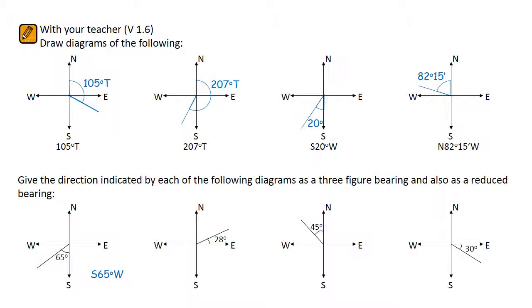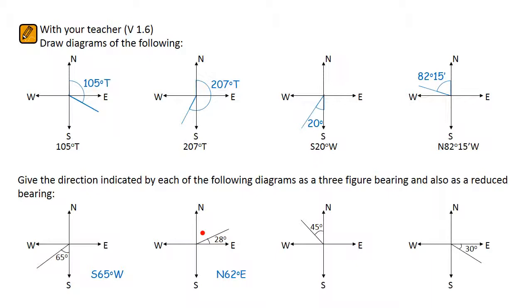Now this next one is a little bit tricky. Whilst it's tempting to say start from the east, rotate 28 degrees towards the north, that's a bit unconventional. Reduced bearings should always start with north or south and finish with east or west. So it's really a matter of finding this angle. That's the one that's important. We can work that out by taking 28 away from 90 degrees to give us 62 degrees. And the bearing could be written as north 62 degrees towards the east.